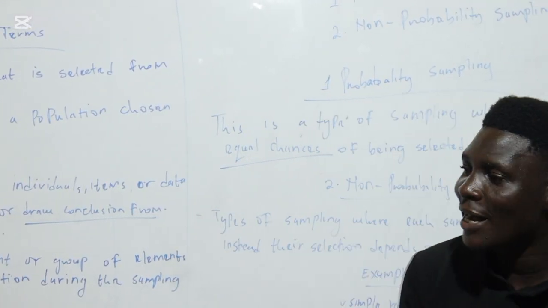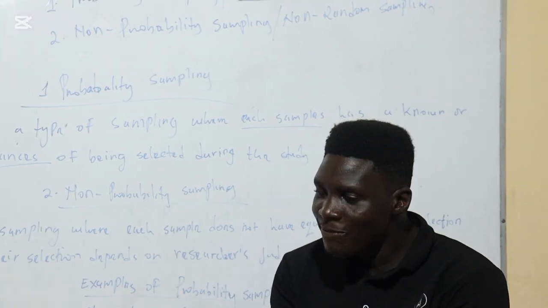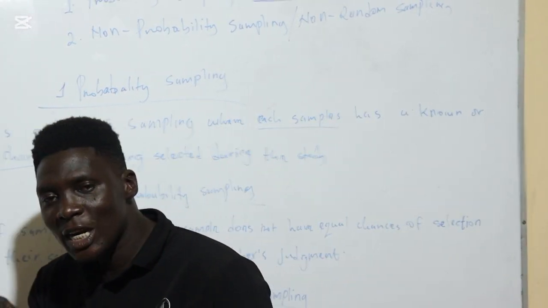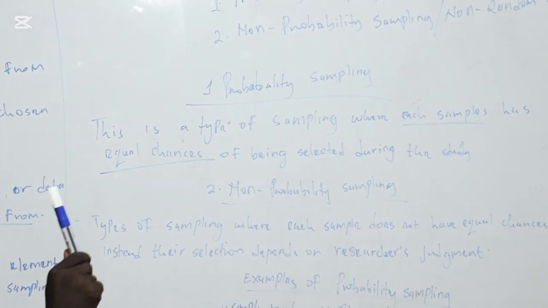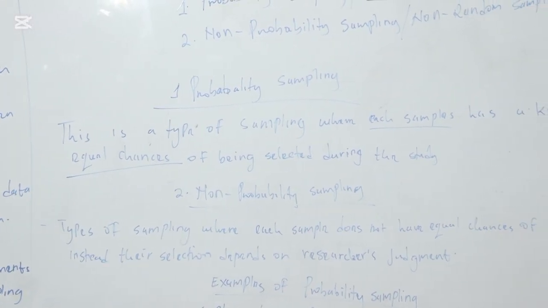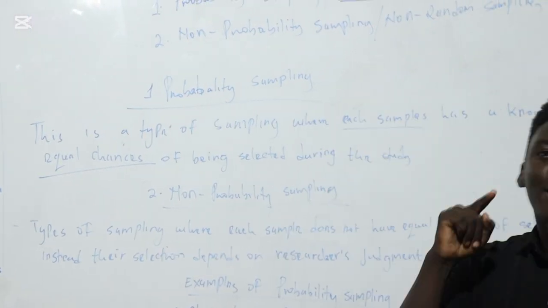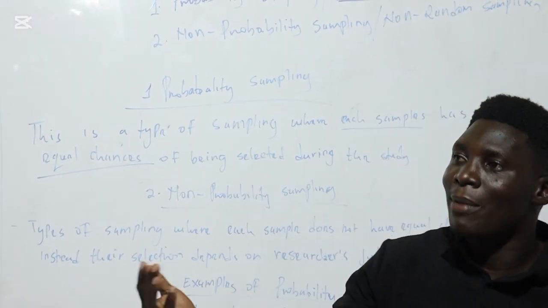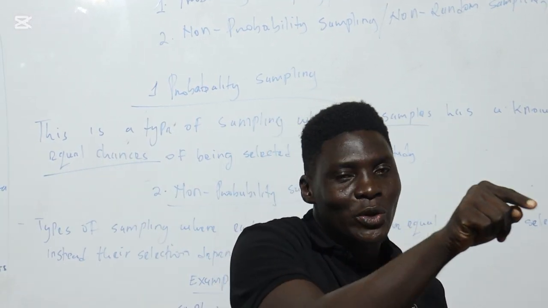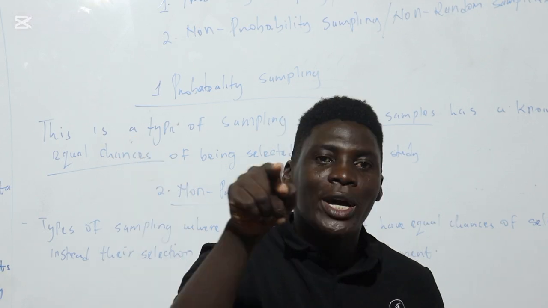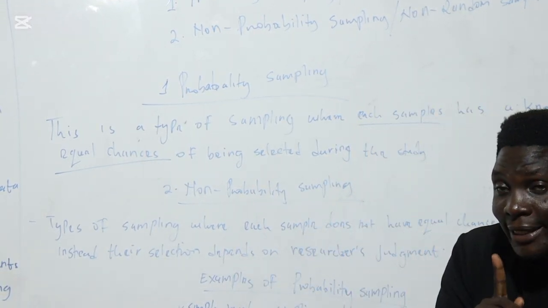All the students are gathered, like in the same bucket. Then they are selected randomly, meaning during that random selection, each and every sample stands an equal chance of being selected. There is no bias. If I say you and you and you and you come out, it can be anyone. It is not specific, and I'm not mentioning names. So each and every sample in my class stands an equal chance of being selected.